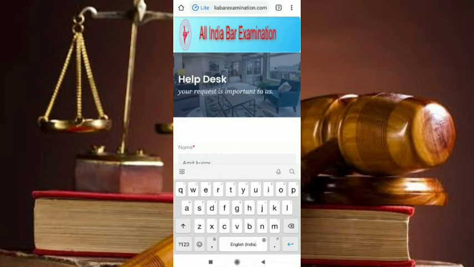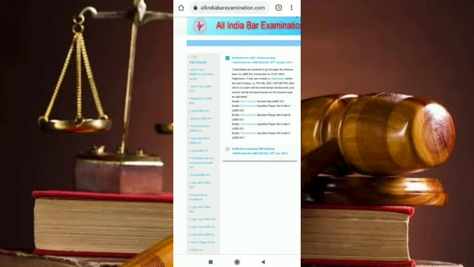Now comes the next question: when are the results going to be uploaded for the AIBE 15 exam? It was mentioned that till 7th February 2021, 5 PM, objections were allowed, after which the final answer keys will be uploaded. Today is the 11th, so we are expecting the final answer key maybe after the 14th or 15th of February, and thereupon the results will be published maybe by the first week of March, which they have already mentioned, first or second week of March.